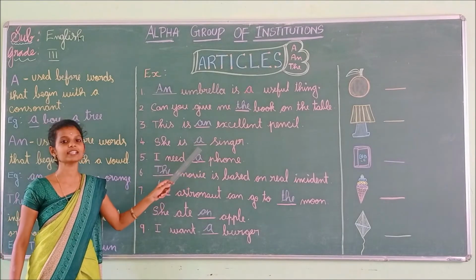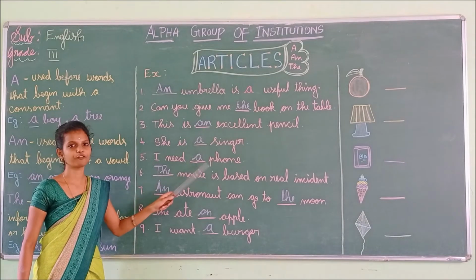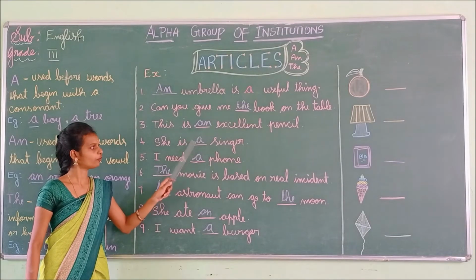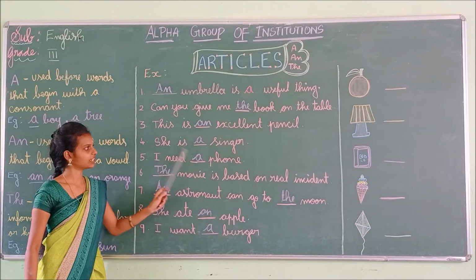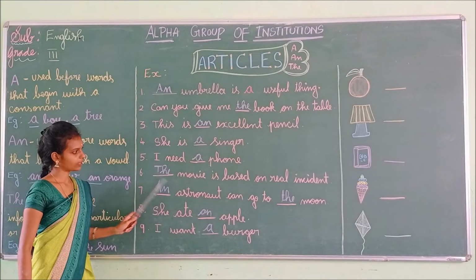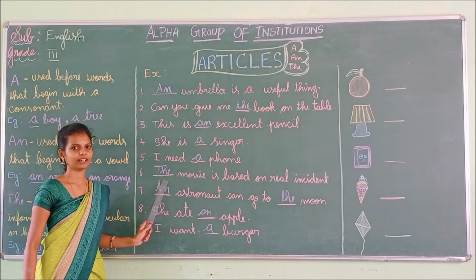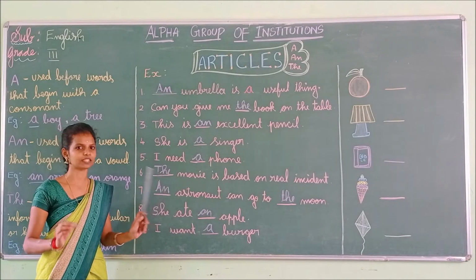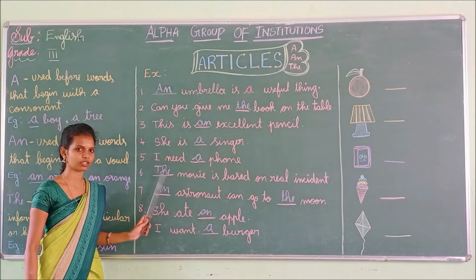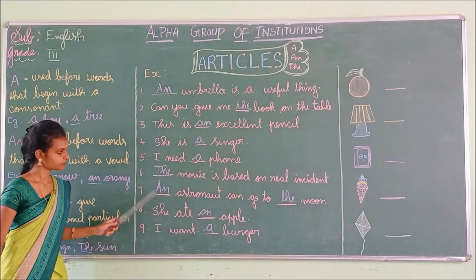She is a singer. I need a phone. So these two words begin with a consonant. So we used a. Okay. She is a singer. I need a phone. Next. The movie is based on real incident. So why do we use the? Yes, because we are talking about the particular movie which is based on a real incident. So we use the. The movie is based on real incident.